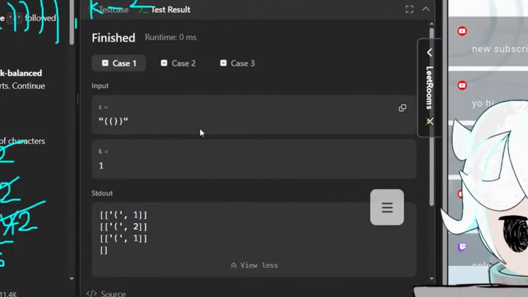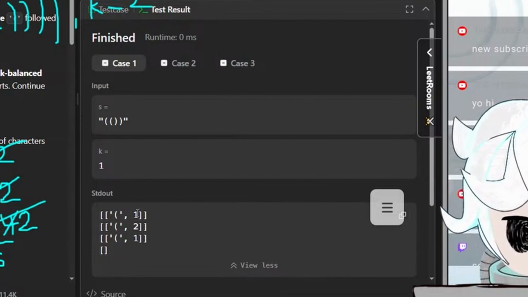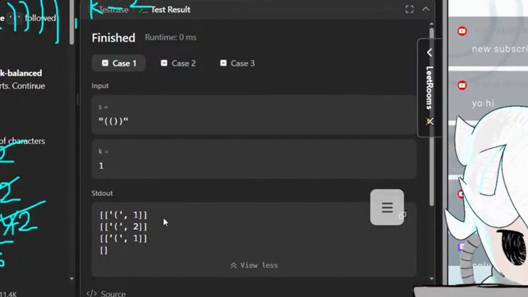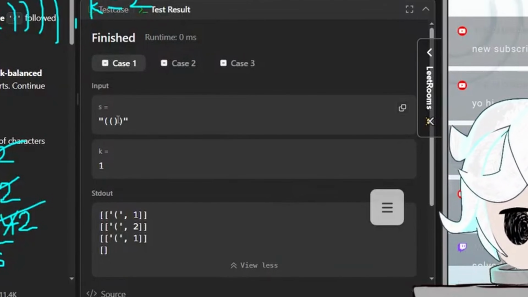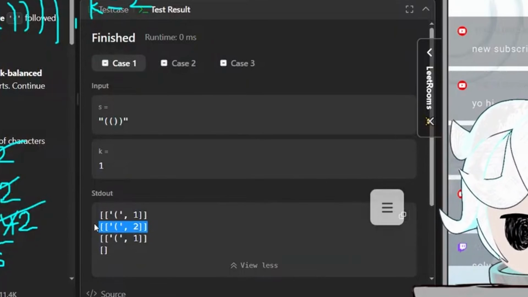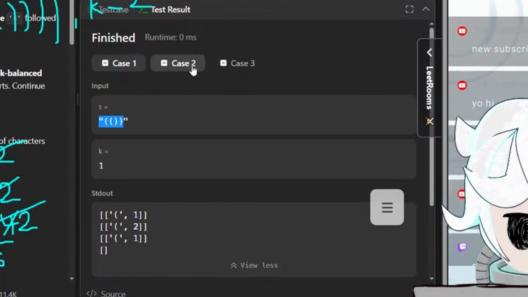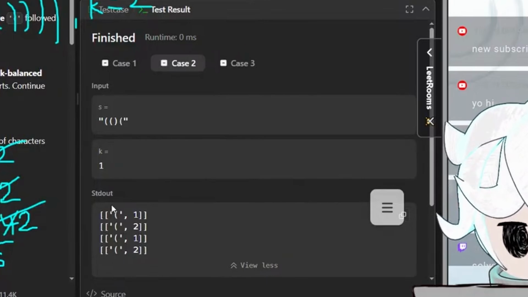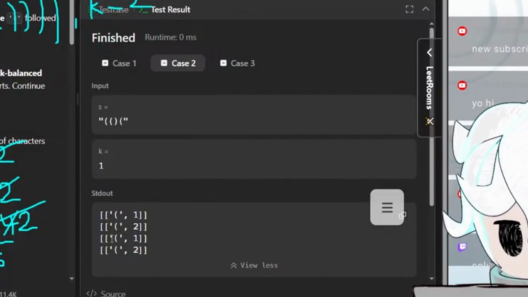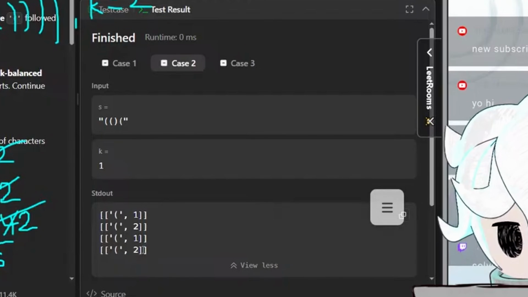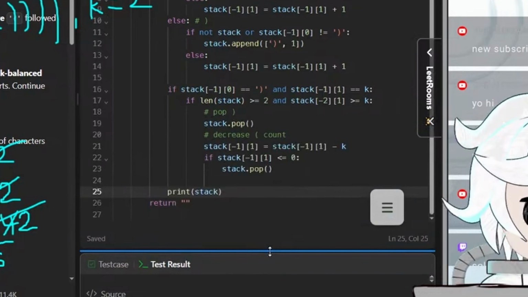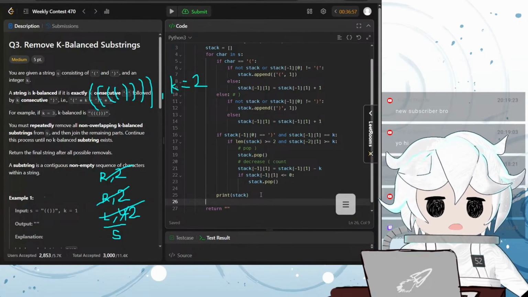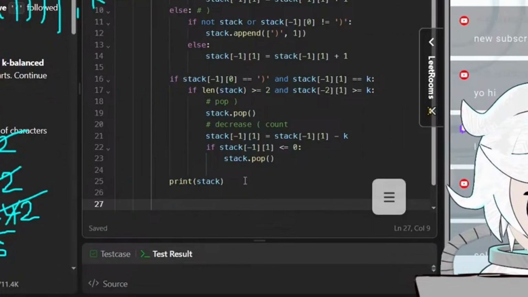Let's look at case 1. So in the end, we end up with nothing. 1, so left 1, left 2, and then we get right 1. Wait, what's going on? Oh, I know. We added in this one right after this state. So then we popped this one. Yeah, okay. I think we have this. Do we? Hold on, let's look at this one. So left 1, left 2, and then we're left with left 1, left 2. That's right. So then all we have to do in the end is iterate through our stack and then return what's left, right? Okay, yeah.